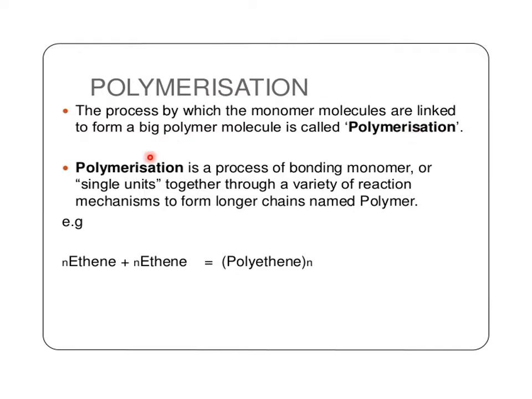So we can say polymerization is a process of bonding monomers or a number of single units, linking together through a variety of reactions, and forming the longer chain compound that is called the polymer. So for example, a number of ethylene molecules link together, join together, and form one compound that is called polyethylene, and this process is called the polymerization process.